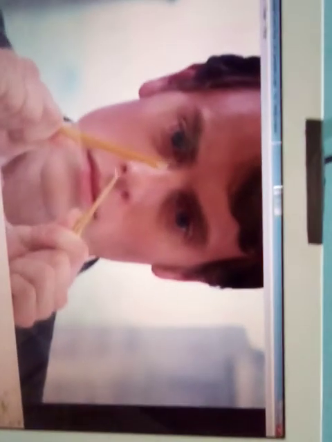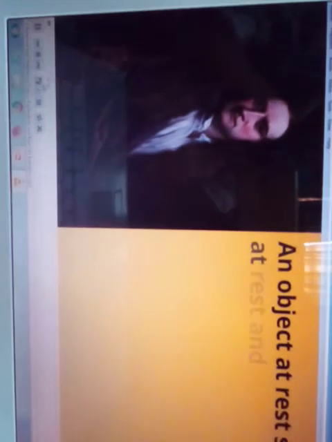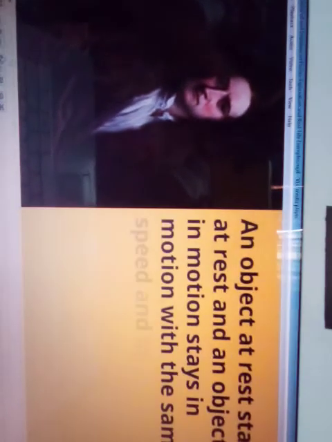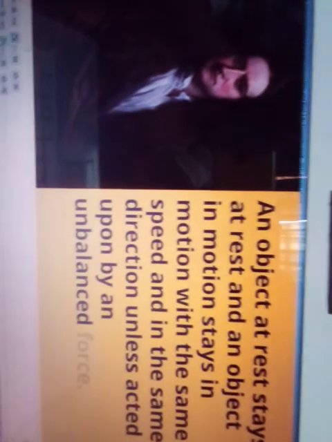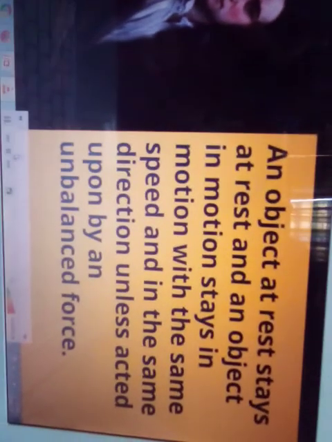Welcome to Moo Math and Science and Balanced and Unbalanced Forces. Newton's first law of motion states that an object at rest stays at rest, and an object in motion stays in motion with the same speed and in the same direction unless acted upon by an unbalanced force. But how are balanced and unbalanced forces different?